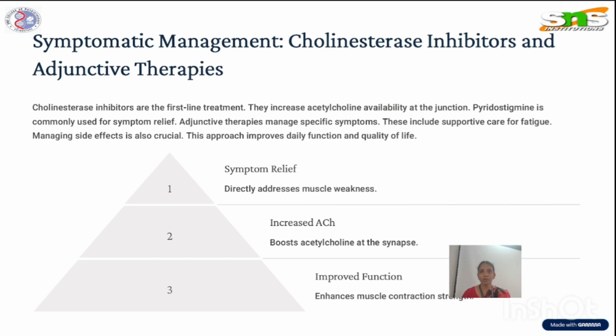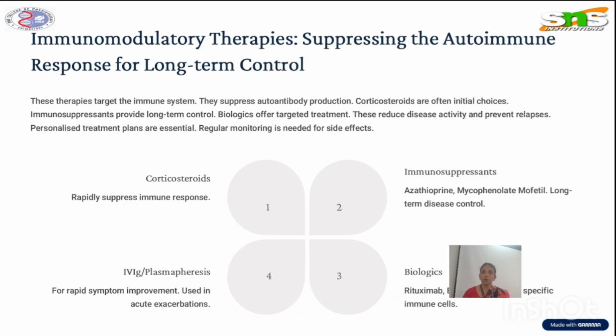Symptomatic management is needed to treat myasthenia gravis, which involves symptom relief that directly addresses muscle weakness, and increasing acetylcholine at the synapse, and improving function, which enhances muscle contraction strength. We also need immunomodulatory therapy to suppress the autoimmune response for long-term control. What are the immunomodulatory therapies? Corticosteroids, immunosuppressants, IVIG, plasmapheresis, and biologics like rituximab and eculizumab, which target specific immune cells, are used.